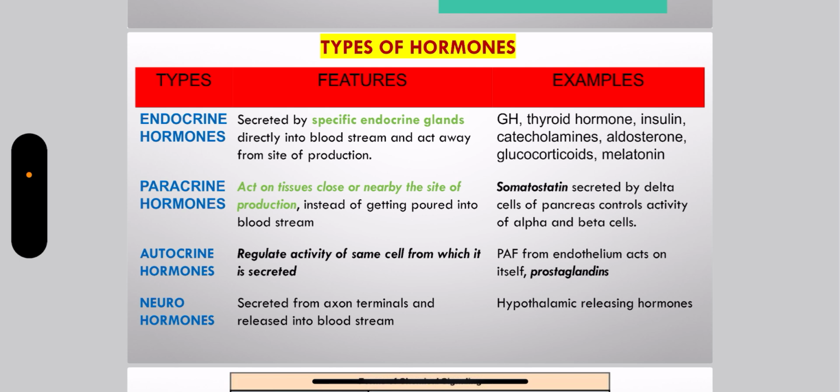Now autocrine. Auto means self. They regulate the activity of the same cell from which they are secreted. An example is prostaglandins. Another term is neurohormone. These are secreted from the axonal terminals and are released into the bloodstream. Hypothalamic releasing hormones are the examples.